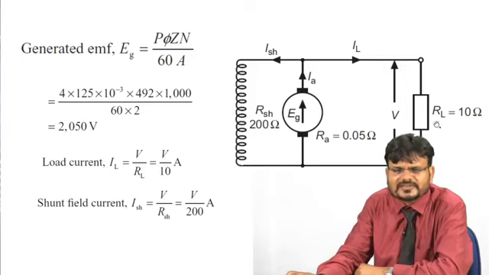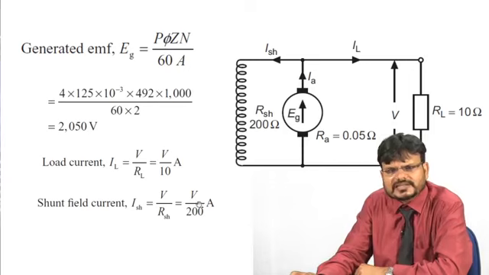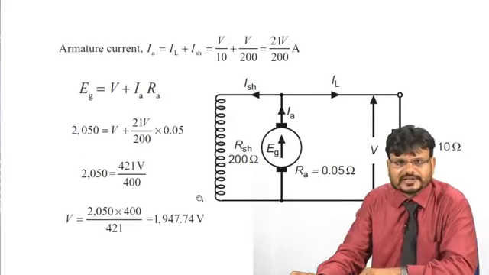V upon RL, and the value of the load resistance is already given, that is 10 ohm. Because you have to find out this terminal voltage V, you can write IL is equal to V upon 10. And shunt field current is equal to what? Ish is equal to V upon Rsh. And the value of Rsh is equal to 200. So, you can write Ish is equal to V upon 200.